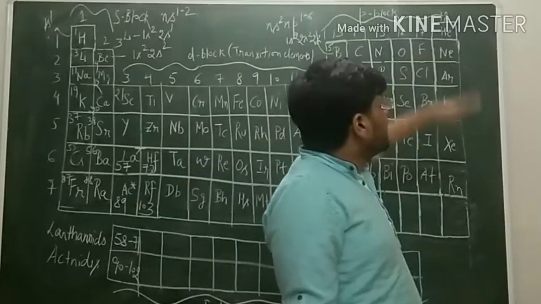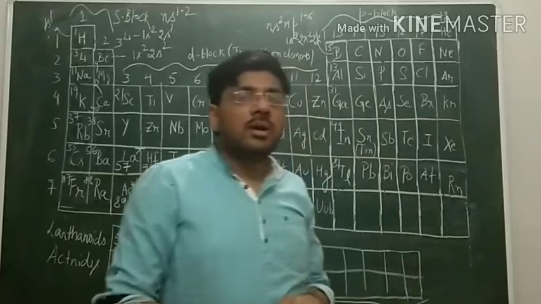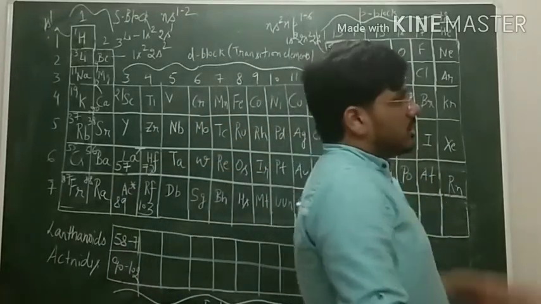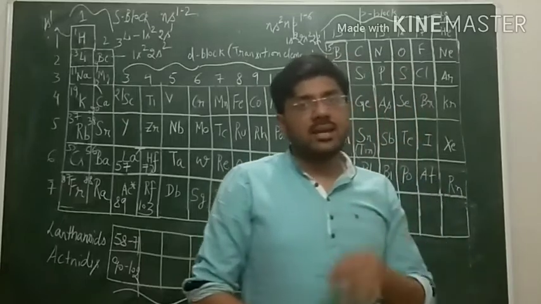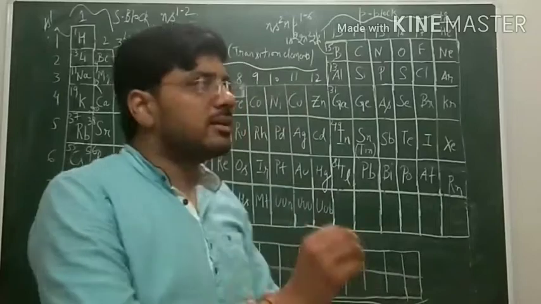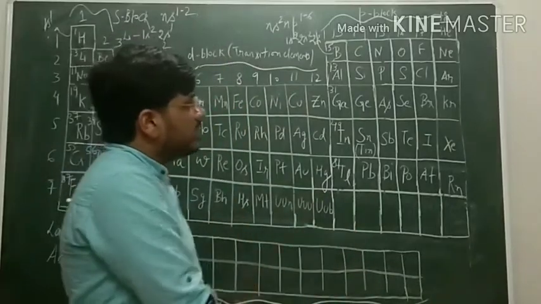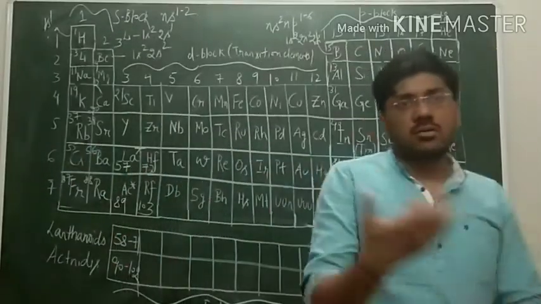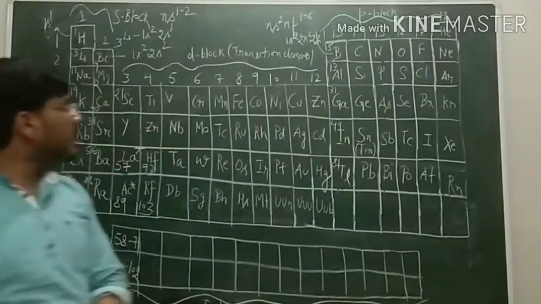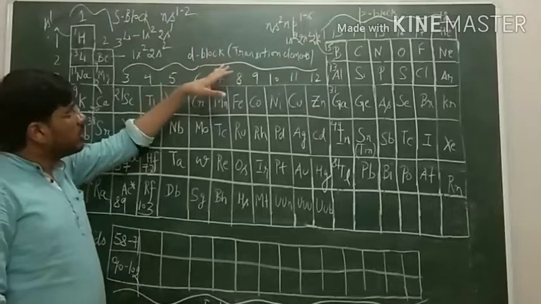And group number 18 elements, we all know, are noble or inert gases, because they have a completely filled outermost shell, that is ns2 np6. They are highly stable, they are inert, they will not react with other elements present in nature. Now we will come to our next category, which is the D block elements.